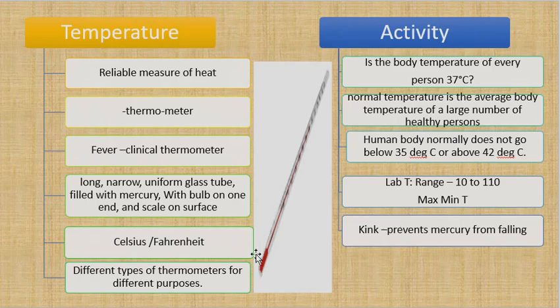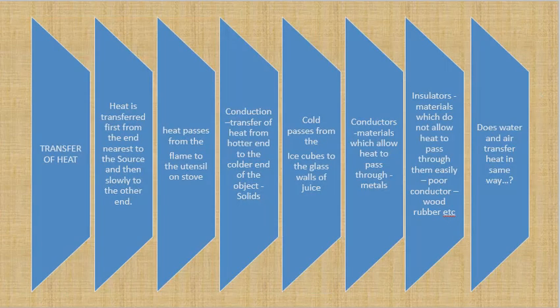Now, when you measure a temperature, the mercury expands, we have seen, it goes up. Then you take that thermometer out of your mouth, does the mercury immediately fall? No, it does not immediately fall because the kink prevents it from falling. It takes a little bit of time, one to two minutes. Before that, you can read the reading on the scale.